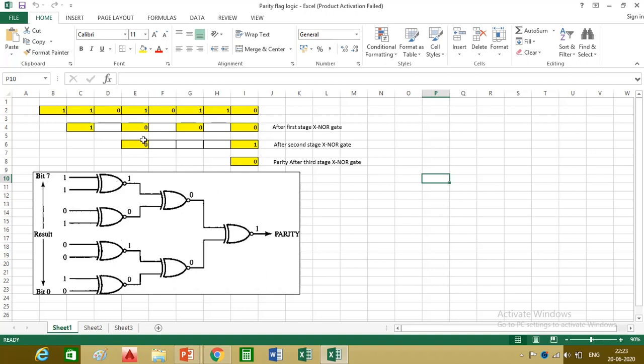However, if we consider an odd number of ones, for example here, if I set this 0 to 1, then we can see the parity will be set to 0. So if I consider an even number of ones, then parity will be 1. If I consider an odd number of ones, then parity will be 0.